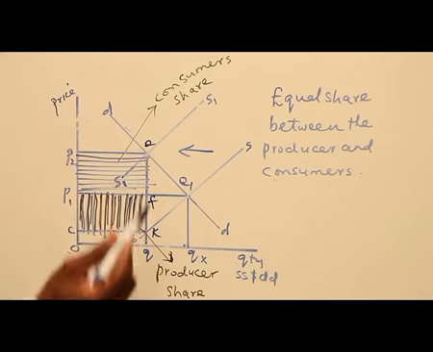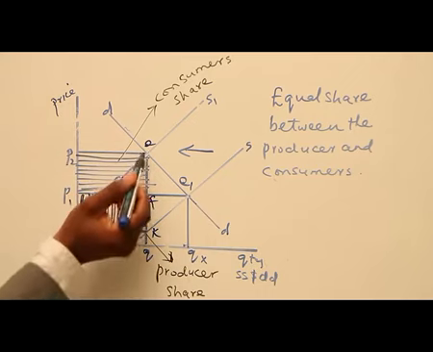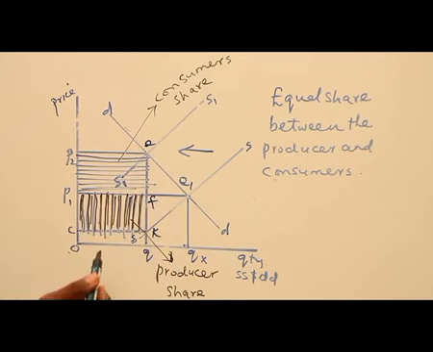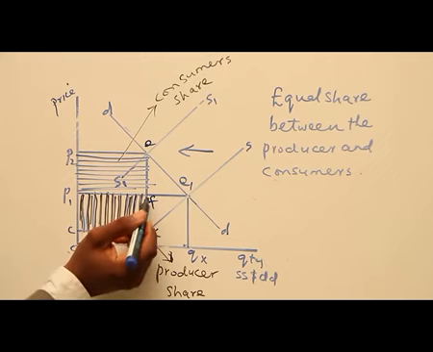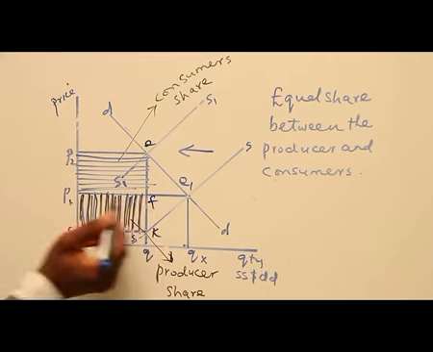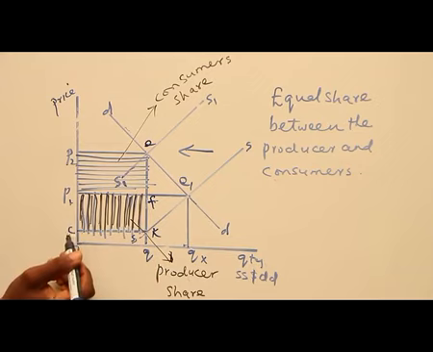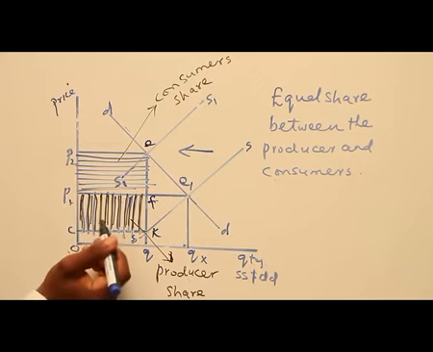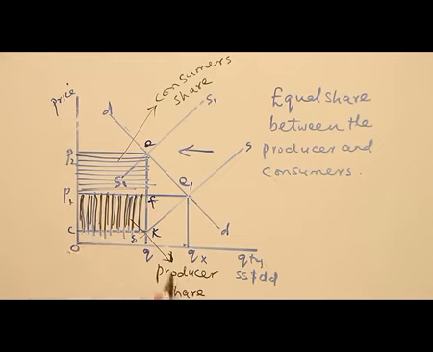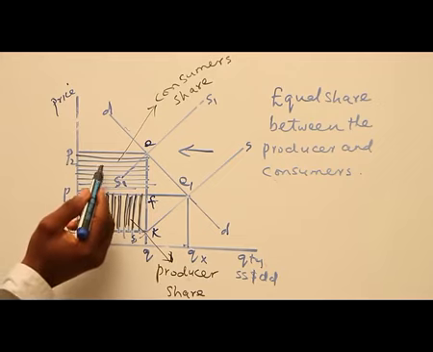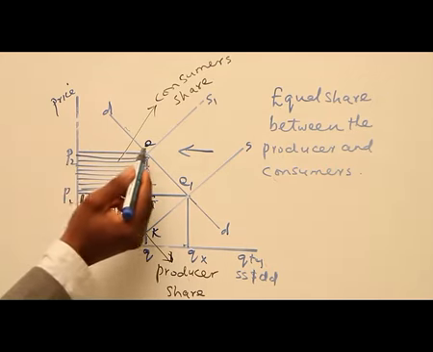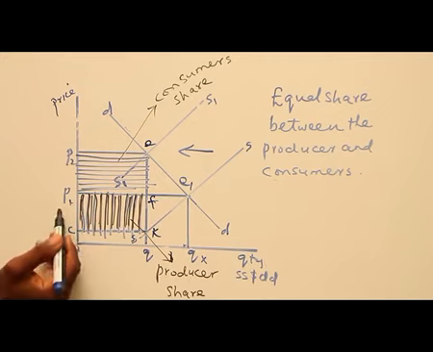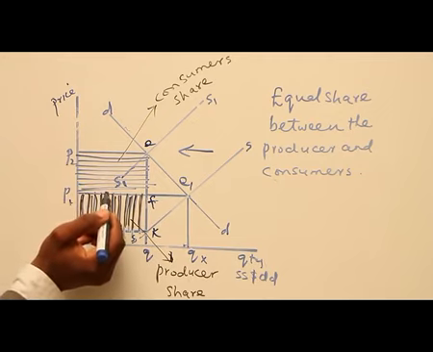Our tax is EK. EK refers to the tax. So the burden that the producer will bear will be what? KF. That is, the whole burden will now be P1 F K C. So the portion shaded with the black marker refers to the producer's share, while the portion shaded with the blue marker refers to the consumer's share. This is P2, E, F, P1. So what we have here is equal to the one we have here.